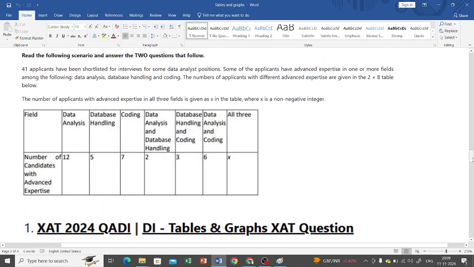এটা খুব easy sum. Okay, this is ZAT 2024, which happened in January. So 41 applicants, একটুখানি just 2 minute read করো.